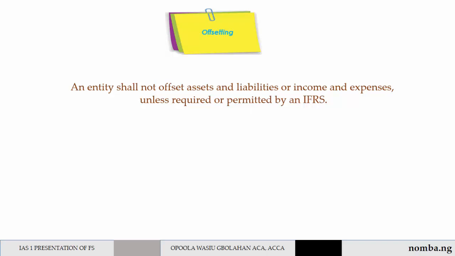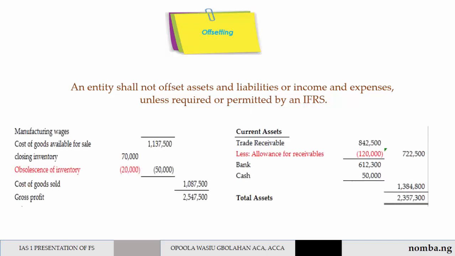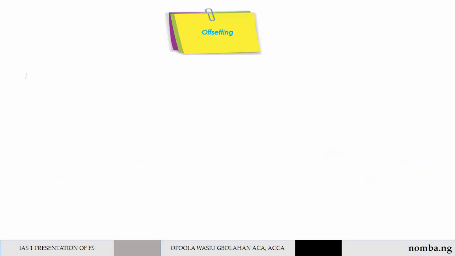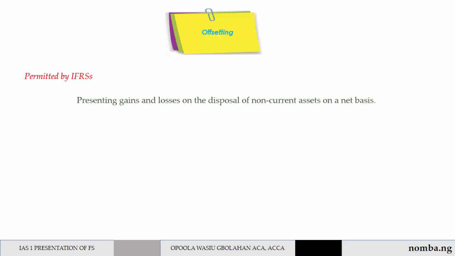However, measuring assets net of valuation allowance, for example, obsolescence allowance on inventories, and doubtful debt allowance on receivables is not offsetting. Examples of offsetting that are permitted by an IFRS are 1.